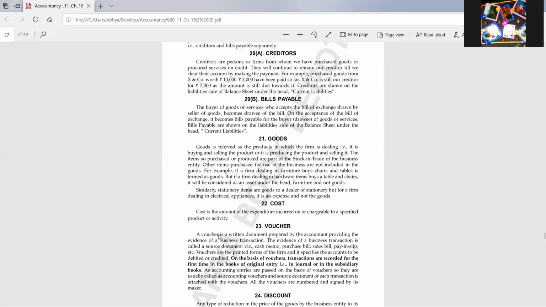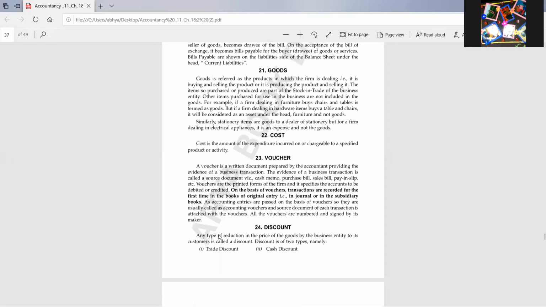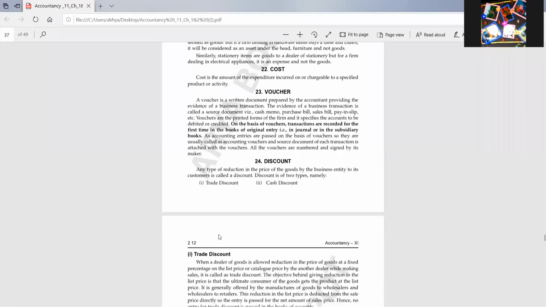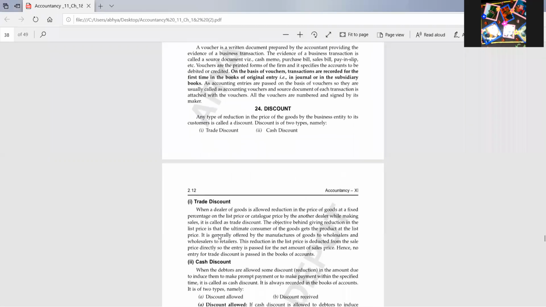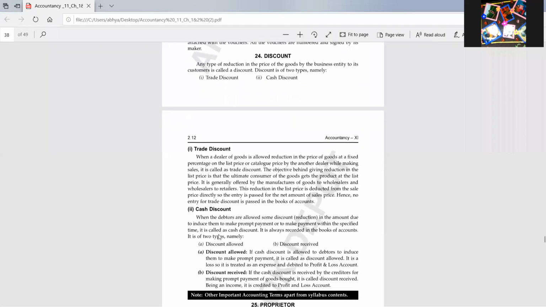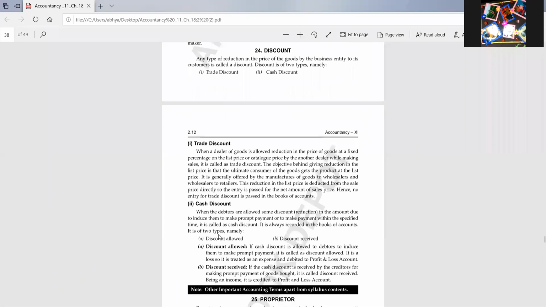Bills payable, I have already explained. Goods are the things in which a businessman deals. Then voucher, we have not done here. We will be doing this concept in a later chapter. Then discount. Any type of reduction in the price is known as discount. It is of two types, trade discount and cash discount.